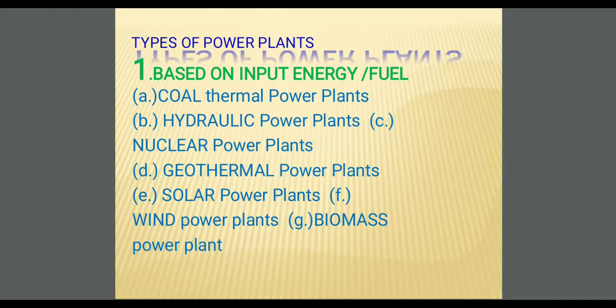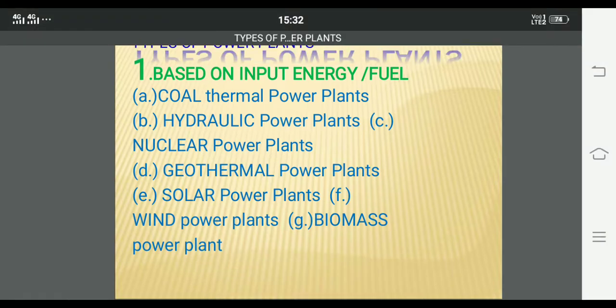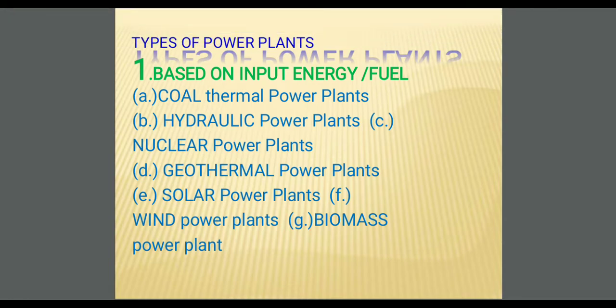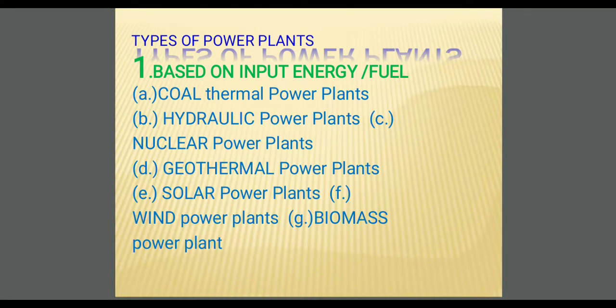Coming to the fourth one, geothermal, it uses the minerals found in the earth's crust to generate some amount of power. Next, solar power plants utilize solar radiation, converting it into electrical energy. Wind power plants use the wind created by the air. Biomass power plants use garbage to produce some electrical energy. So in this manner we are going to learn about different types of power plants, what inputs are given to them, and how they produce electrical energy by using different